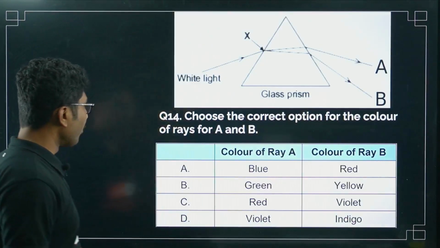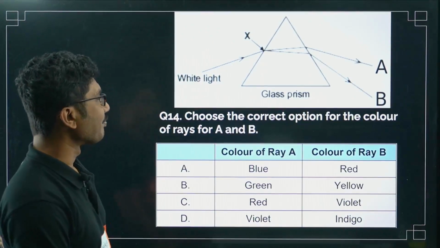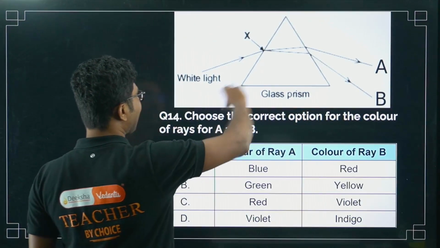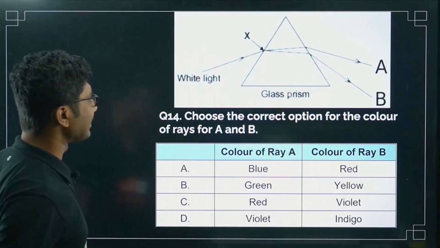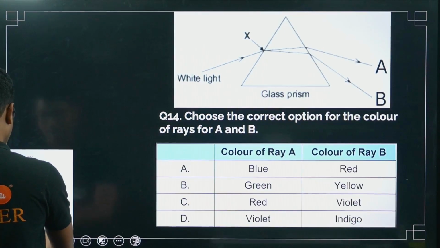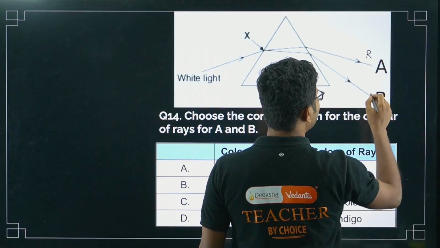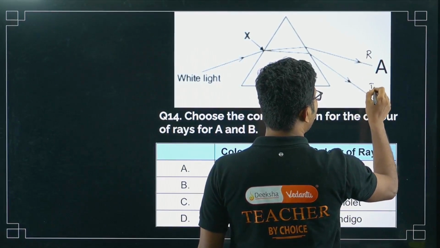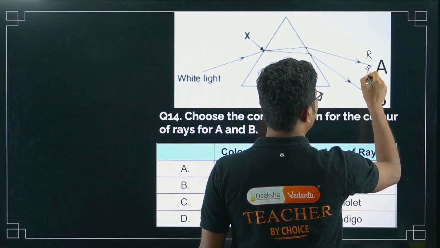Now this is question number 14. Choose the correct option for the color of rays A and B. Here we see white light passing through a prism, and one ray is passing through A, one ray through B, and we have to choose the color. We know that this will be red and this will be violet, VIBGYOR.